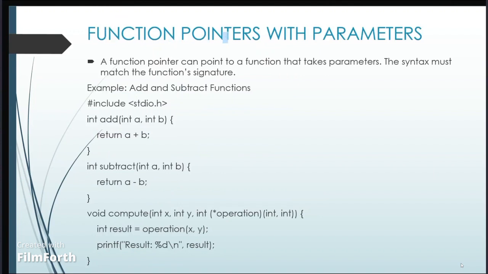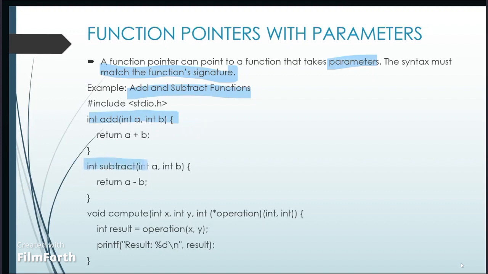Next, we learn about the topic called function pointers with parameters. A function pointer can point to a function that takes parameters. The syntax must match the function's signature. Here we take one small example of addition and subtraction. We start with the standard input output library so we can use printf for printing output. Then int add with int a and b is a simple function that returns the sum of a and b.